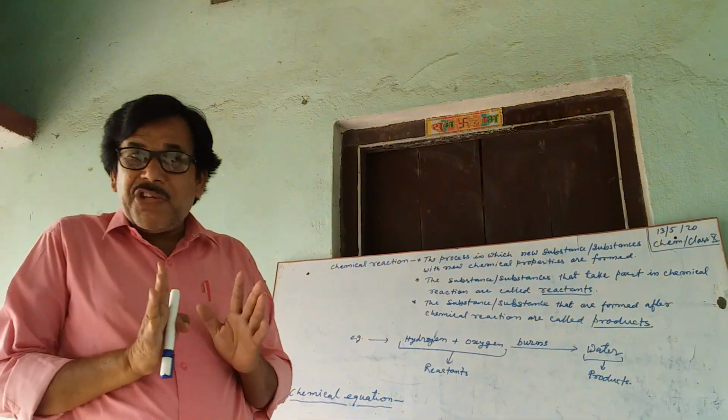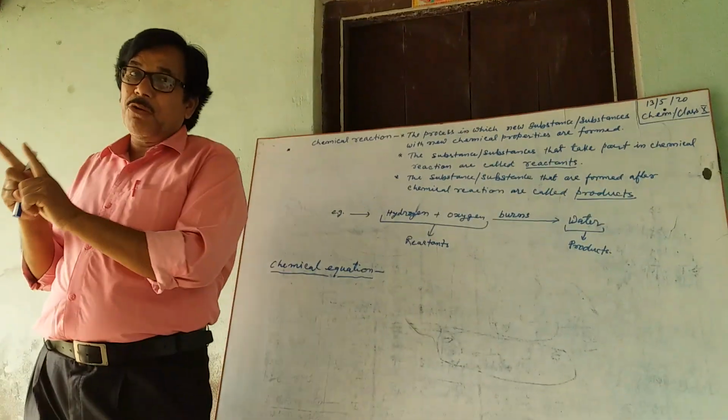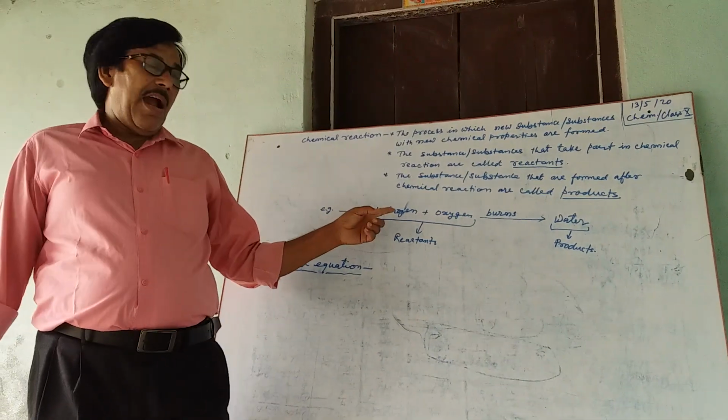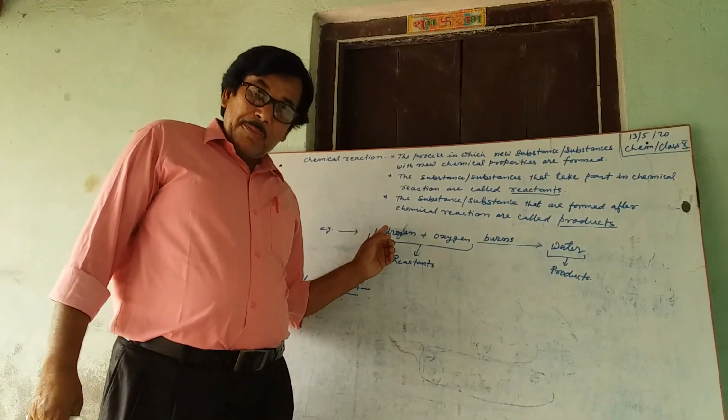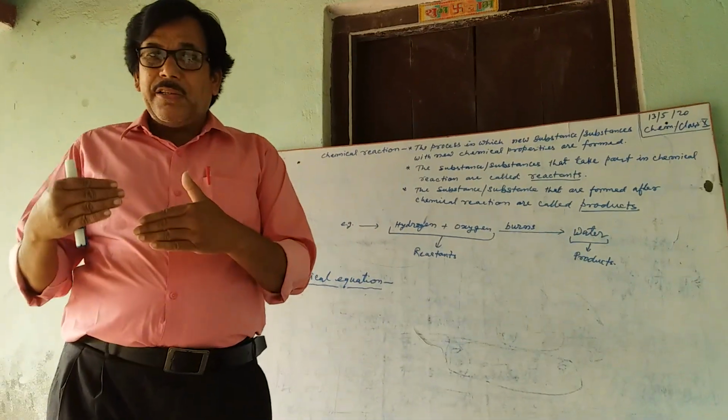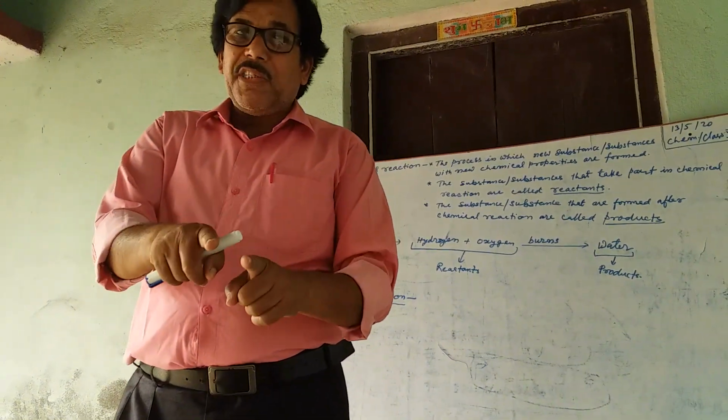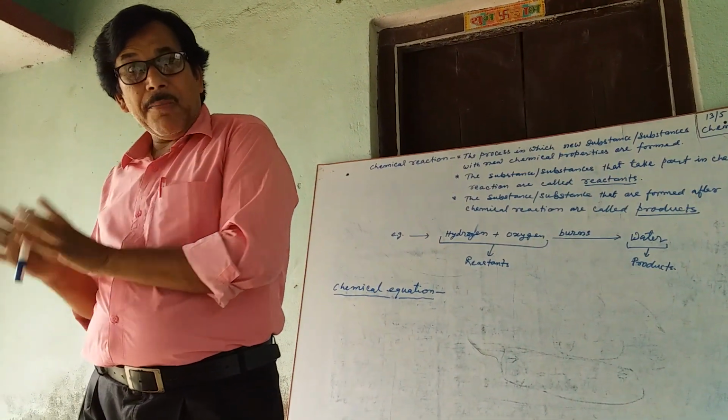I have already mentioned that a new substance has new chemical properties. Here, hydrogen is a combustible gas but not a supporter of combustion. Oxygen is a supporter of combustion but not combustible.